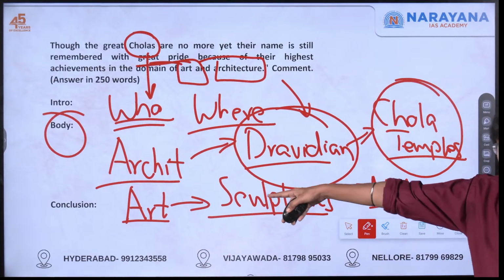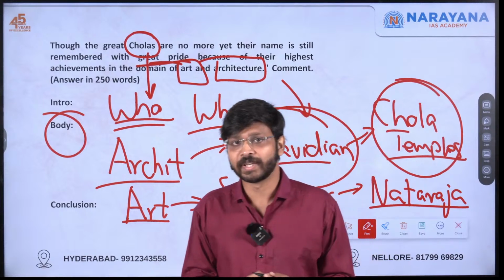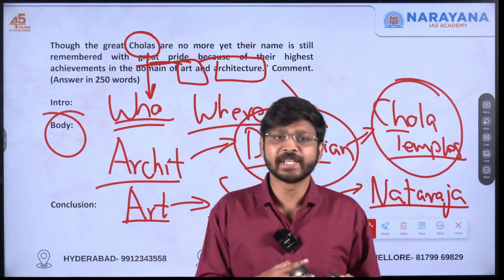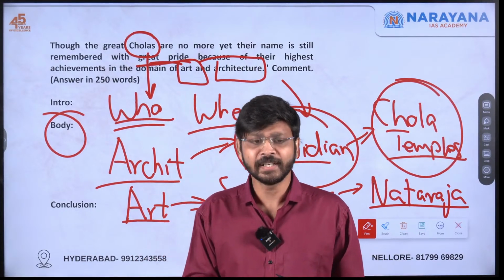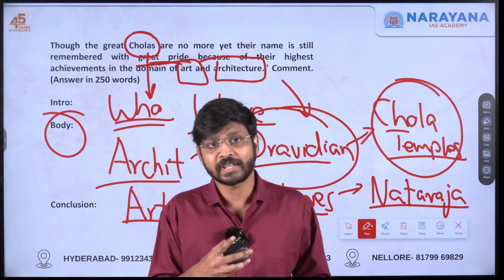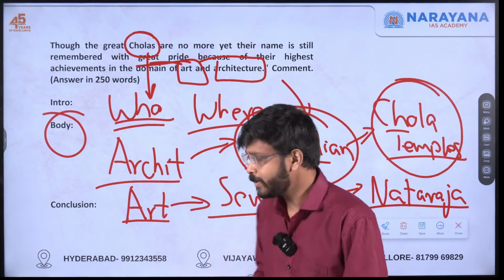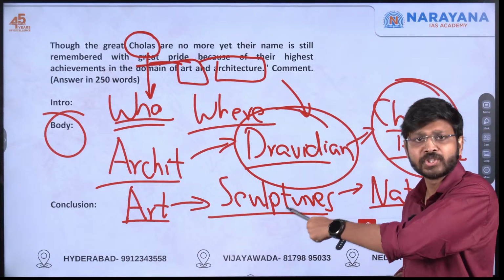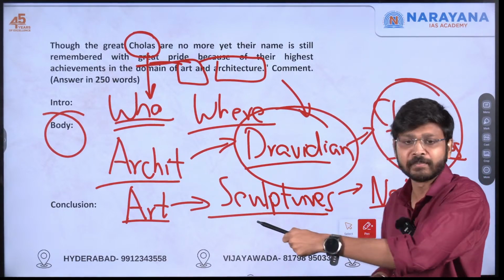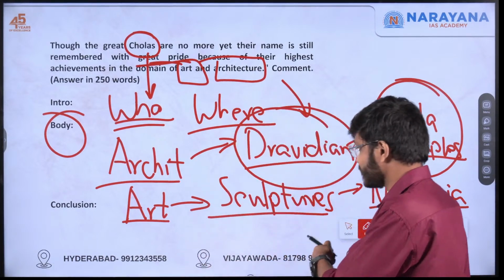Also, since it's talking regarding legacy only, I don't know whether you remember the G20 summit which happened in India. During that summit, there was a sculpture of Nataraja that was crafted by the people of Swamimalai in Tamil Nadu. Swamimalai became prominent during the period of Cholas only. If you can mention that, again it is a value addition. You can get extra marks using this point.